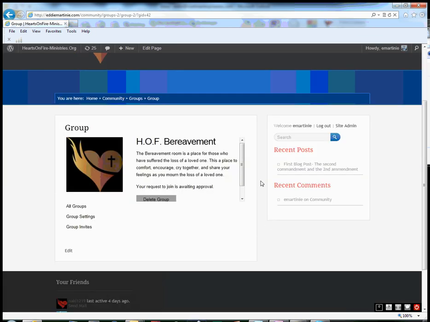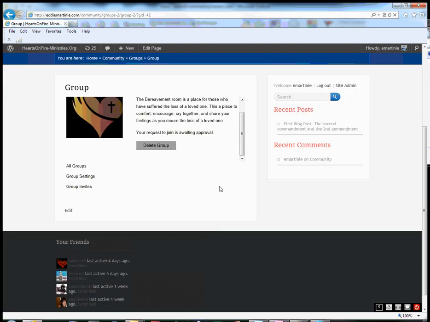I'm not a member of this group, so you can see I have the ability to delete the group just because I'm the administrator, but I can't see anything because I'm not a member of this group. Same thing with any of the other groups. So if you guys are a member of a group and I'm not a part of that group, I can't see anything that you guys are saying. That's the beauty of this. It's not like Facebook, where some Facebook administrator or the government or whomever can see everything that you do. In here, I'm the only one that can see what you do, and even me as an administrator, I can't even see what's going on unless I have permission to the group. Does that make sense? Even the administrator cannot see what you're doing.